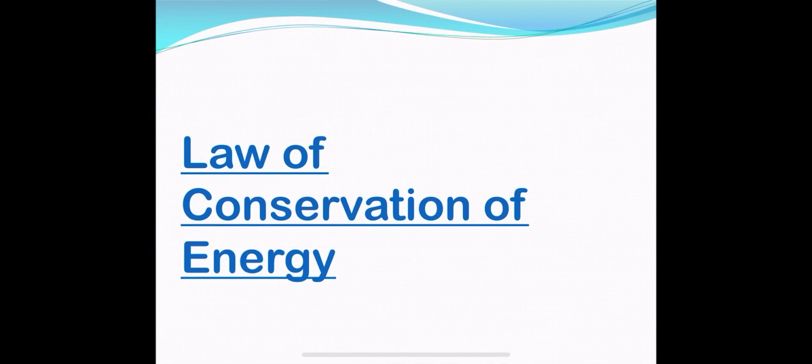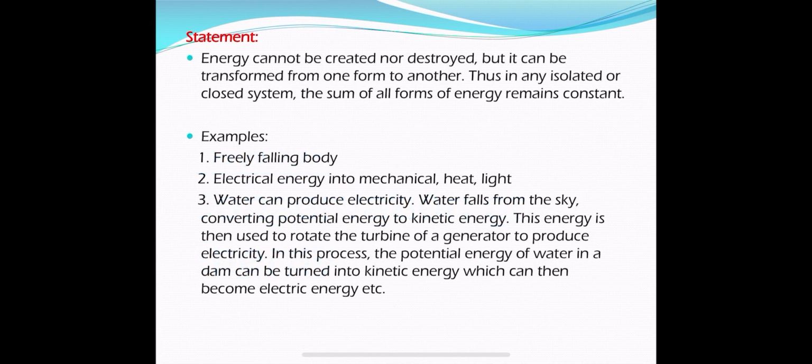This is the statement of the law of conservation of energy. Energy cannot be created nor destroyed, but it can be transformed from one form into another. Thus, in any isolated or closed system, the sum of all forms of energy remains constant.